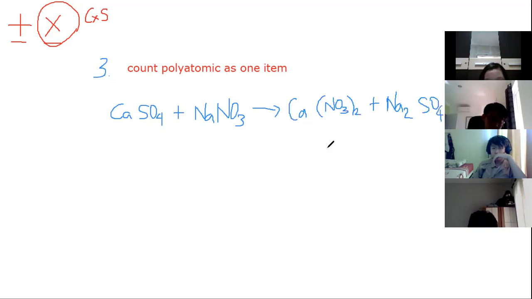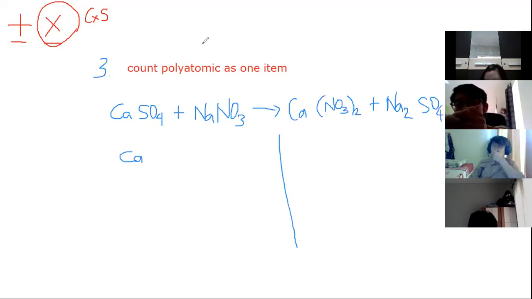Okay, so how can we write it? So what did I say a while ago? Count polyatomic as one item. So we have in here calcium. Okay, followed by, so what are the elements that we have in there?